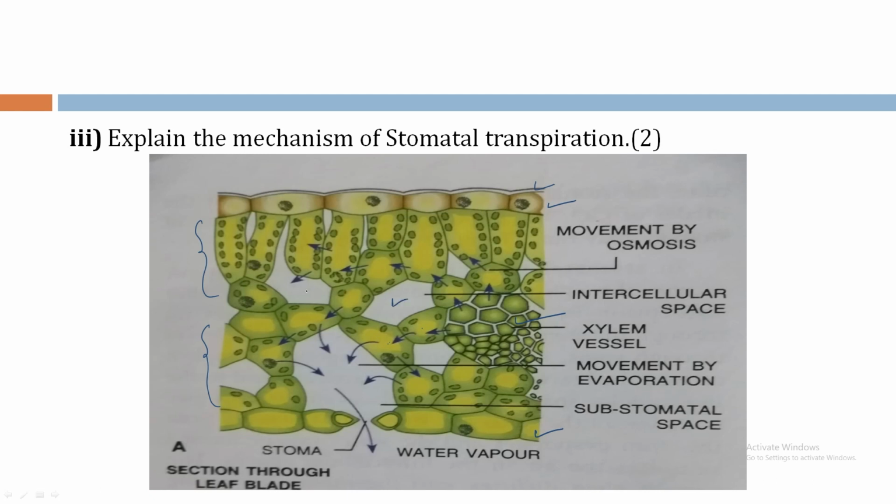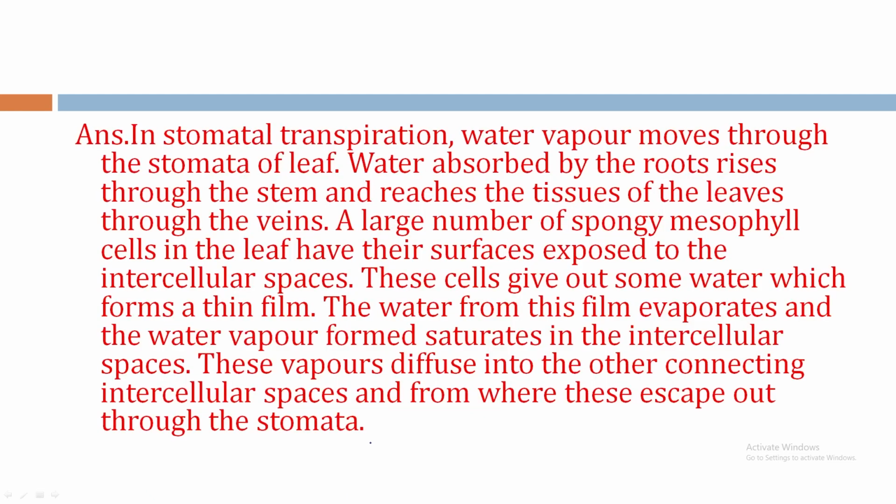These are the intercellular spaces. So from the intercellular spaces, water reaches the substomatal space. From the substomatal space, water oozes out in the form of water vapor. So you have to explain the answer. This is the answer.